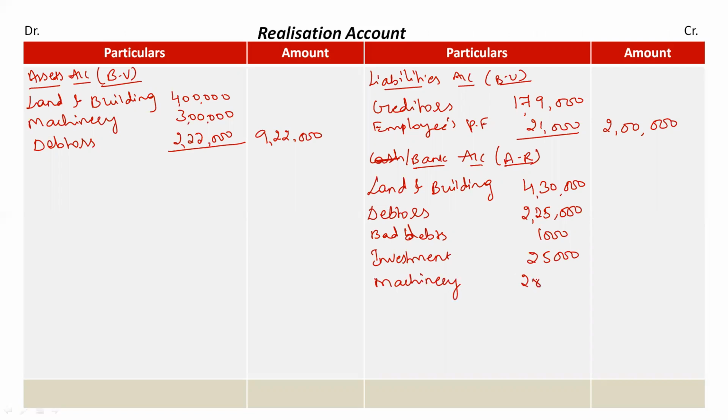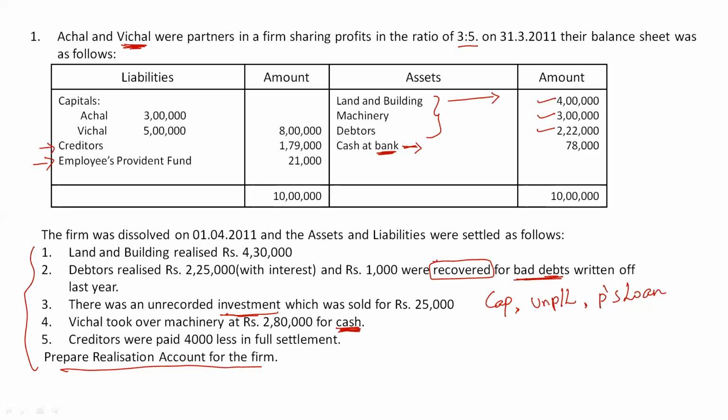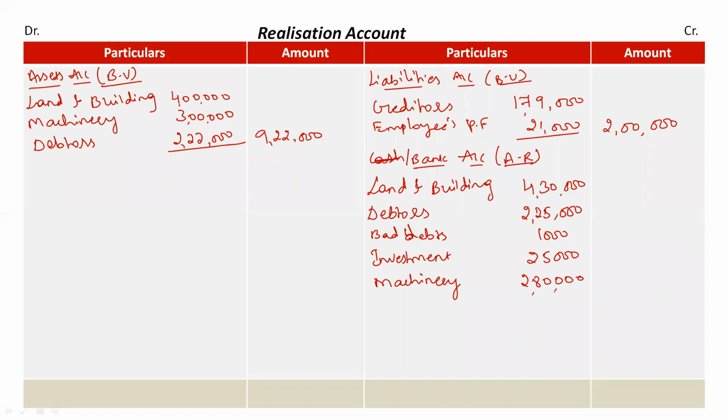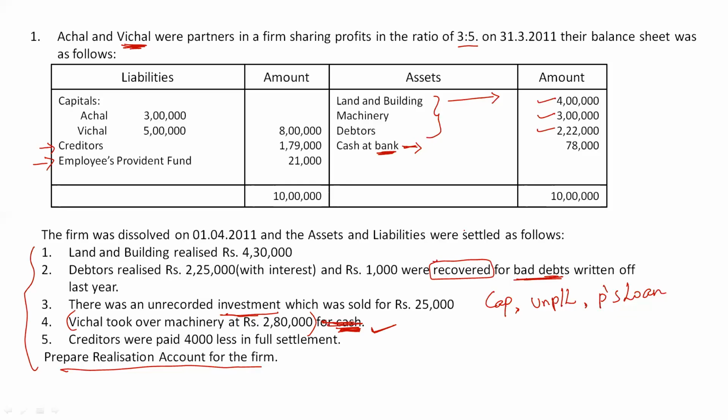So we will take it as machinery, rupees 2,80,000. Now in case for the same adjustment, the words "for cash" were not mentioned, and it was only given that Vichal took over machinery at rupees 2,80,000, in this case we would have mentioned Vichal's capital account, in bracket, for machinery taken over. In that case, we would have recorded the partner's capital account. But here he is immediately paying the cash, right? So I'm taking it in cash or bank account. Clear? I hope we are not confused with this now.